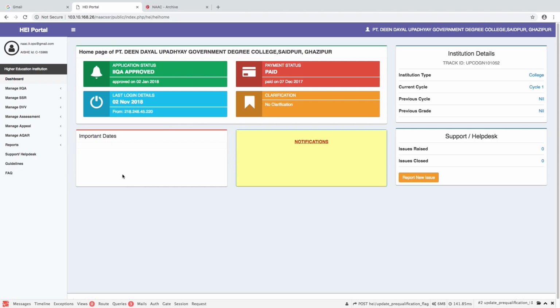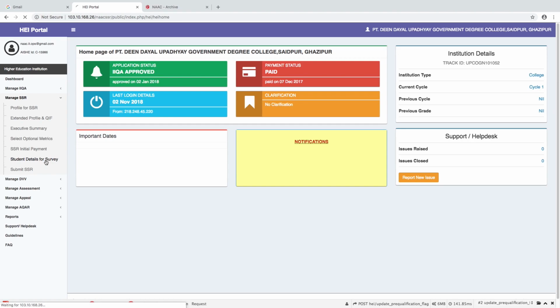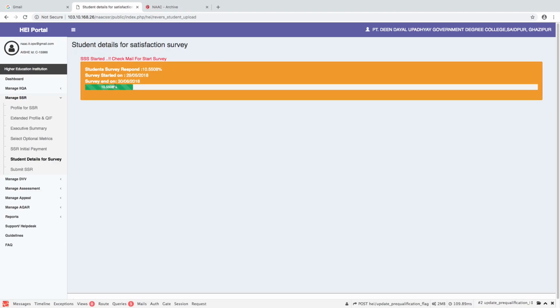The progress of the student satisfaction survey can be seen in the details of the survey here. Now, this will show the progress of the survey in terms of student survey responses in percentage. The percentage is calculated based on the value of student strength given in the IIQA. The survey start date and the end date is also provided here.